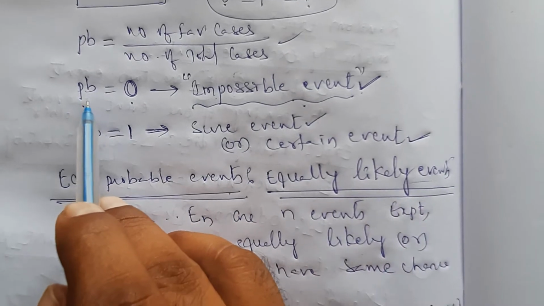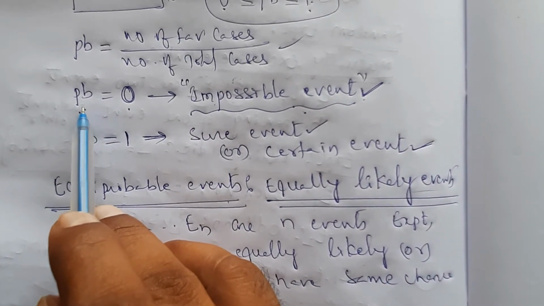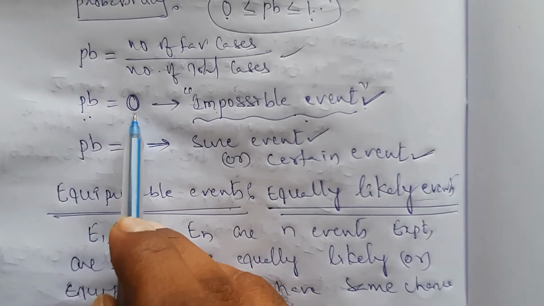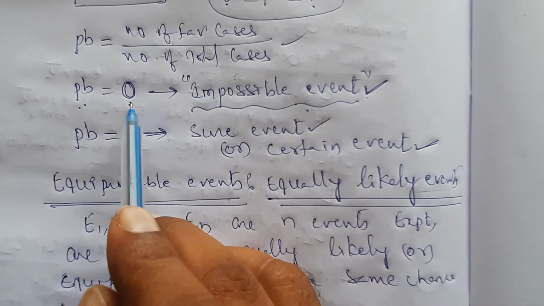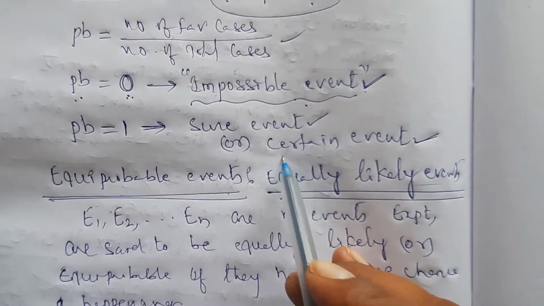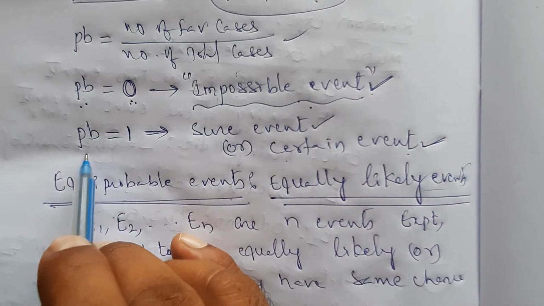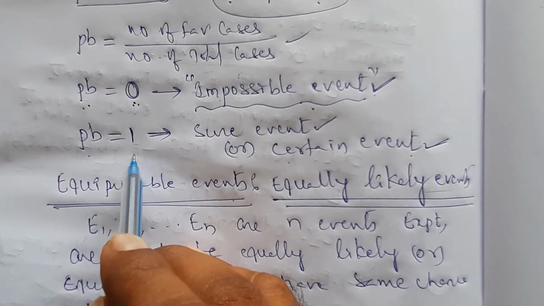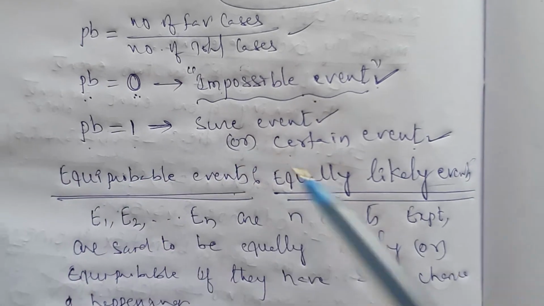If the probability of one particular event corresponding to the random experiment is 0, then such an event is known as the impossible event. Sure event or certain event means if the probability value is equal to 1, then it is known as the sure event or certain event.